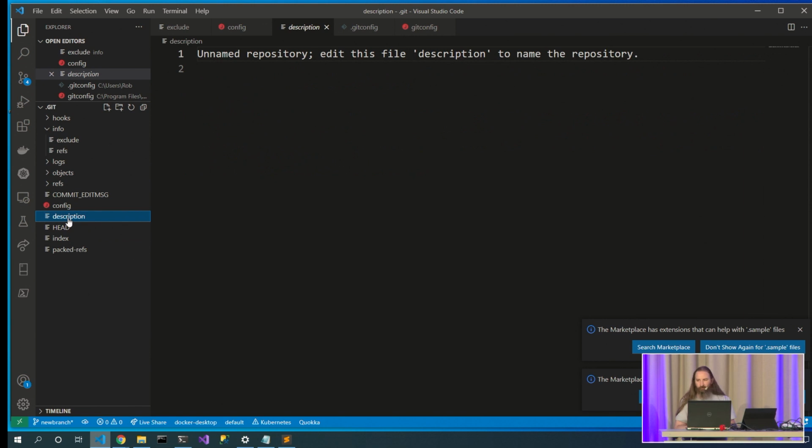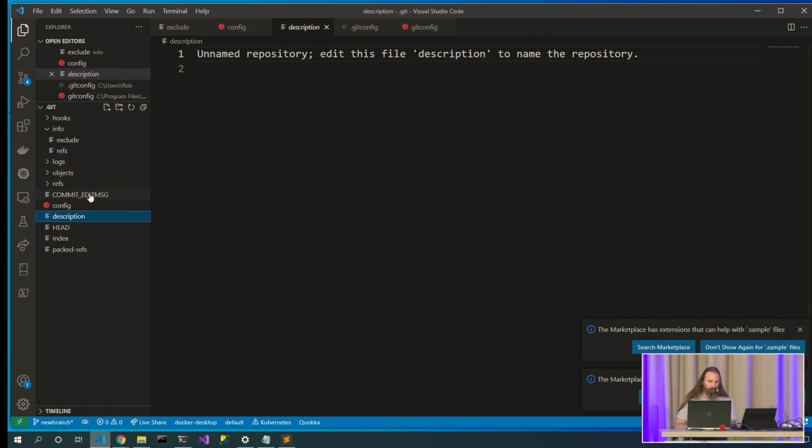There's also a description file. This is the description of the website if you're using Git InstaWeb. Git InstaWeb is the web server built into Git, and I know you've never heard of it because we don't use it. We use GitHub instead. But if you launch Git InstaWeb and it was listing the repository that you have, there's that repository name.